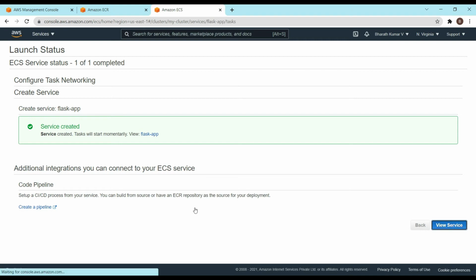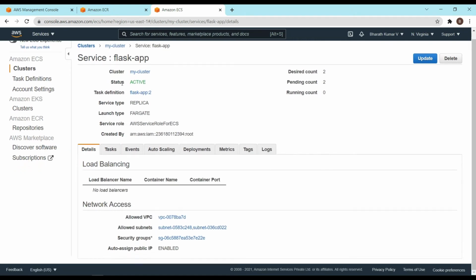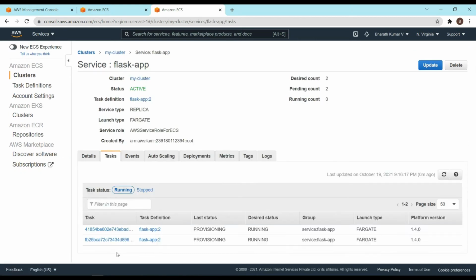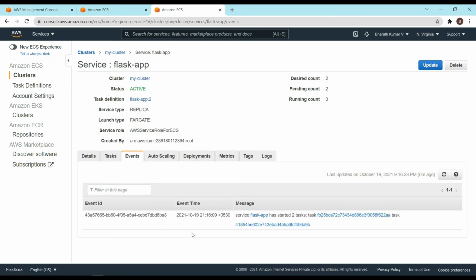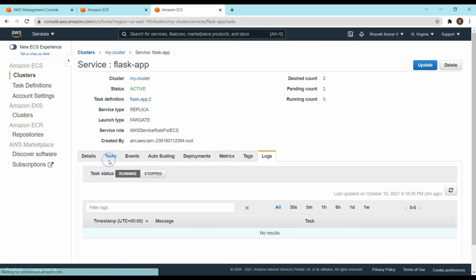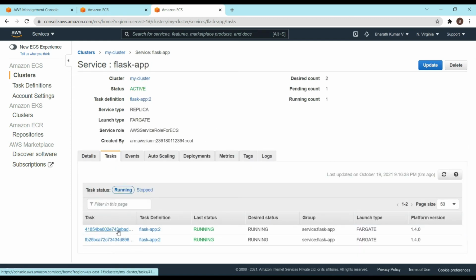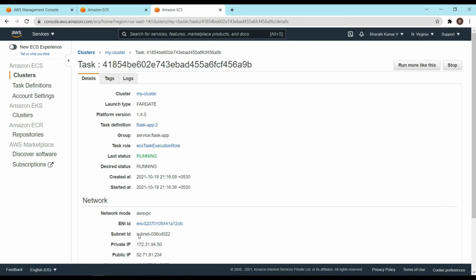So our service is now created, and this is the service that is created, and these are the tasks that are running. You can see there are 2 tasks because we had provided the number of desired tasks as 2, and they are getting provisioned. You can also check in the events part what is happening. You can check logs as well. So you can see both tasks are running. Let's click on any of them.